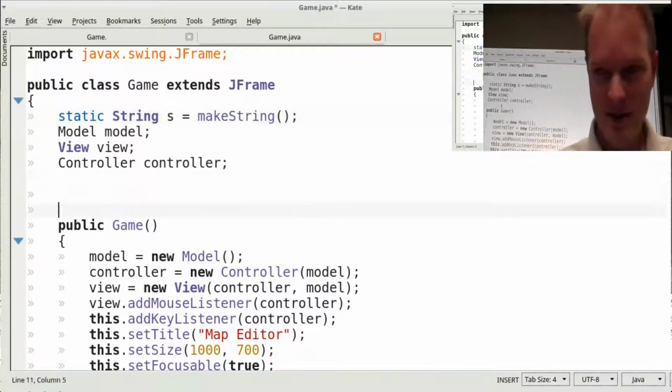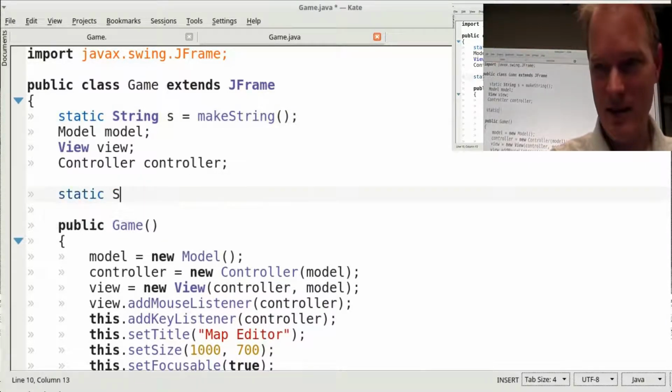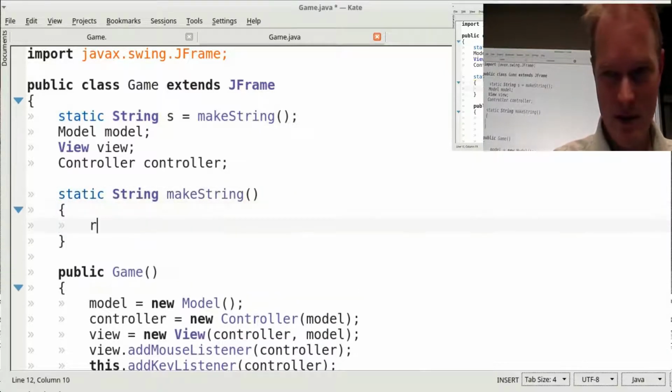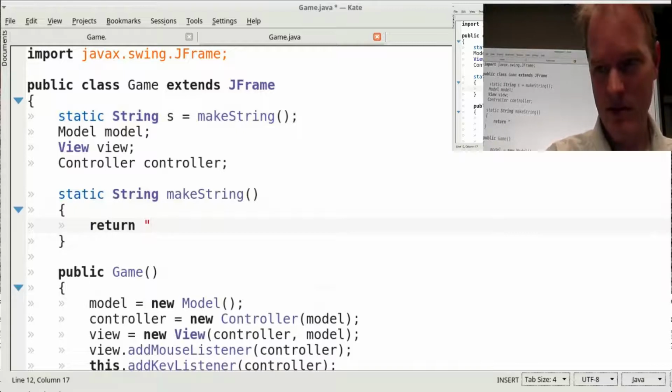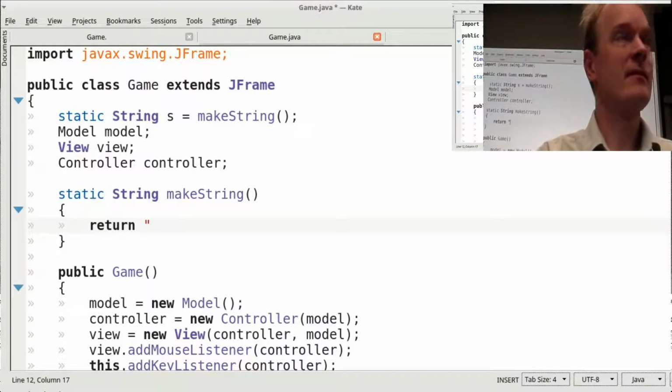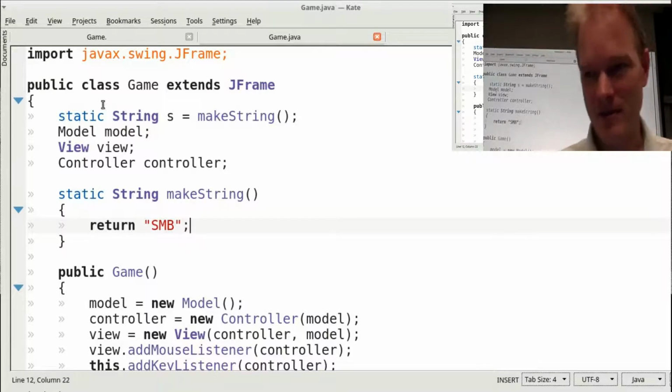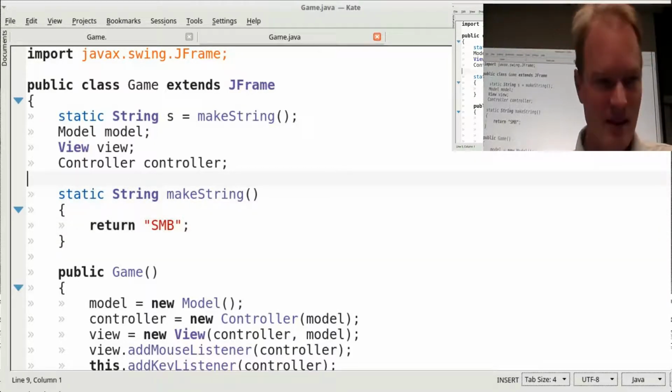Now I'm going to come down here and I'll add a static String makeString function, which returns, what should my string say? Main? Super Mario Brothers. There. Okay. There, I made a string.